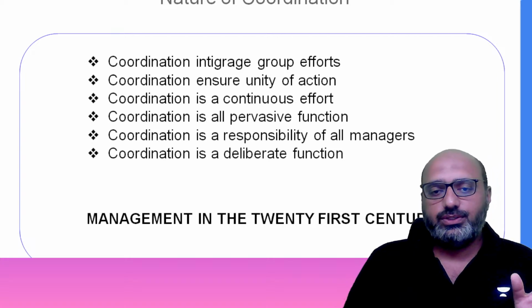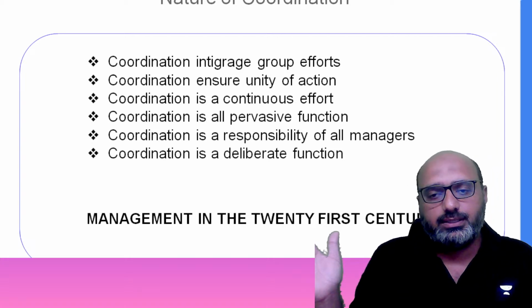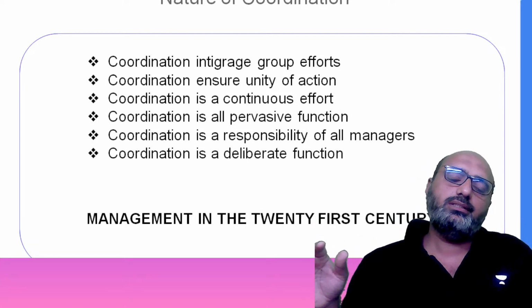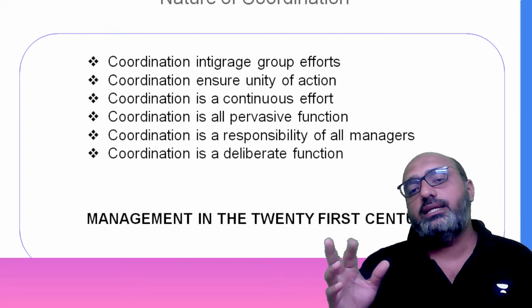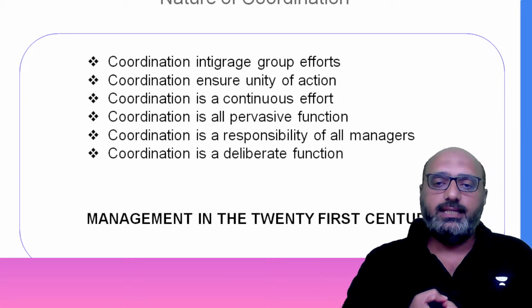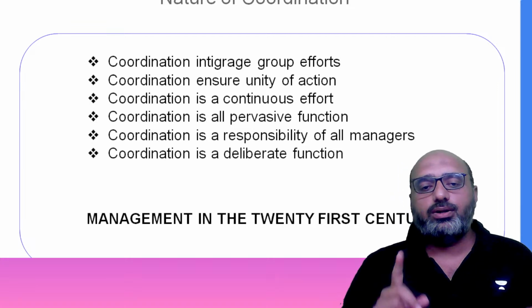Just because there was no coordination, he will sit idle there. So what will happen? The production will come down. Instead of sitting idle, he would have got engaged in some other productive activity, but because Mr. Z didn't inform him, there was no coordination between X and Mr. Z.